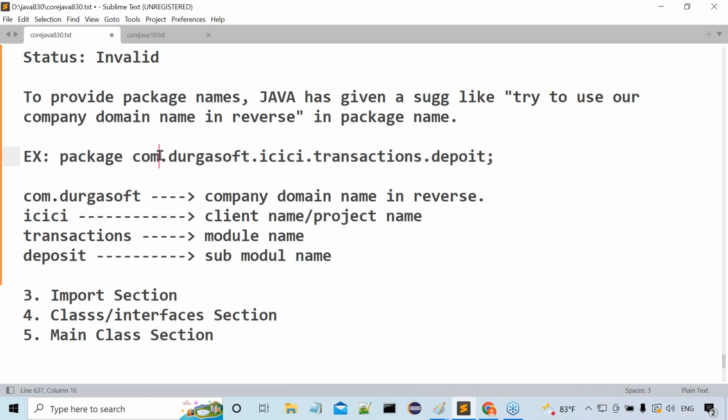Com is a parent, Durgasoft is a child of com, and Durgasoft is a parent to icici. icici is a child of Durgasoft, and icici is a parent to transactions. transactions is a child of icici, and transactions is a parent to deposit. Deposit is a child of what? Transactions. The topmost parent is what? Com. The bottommost child is what? Deposit. That's it. Okay, fine.